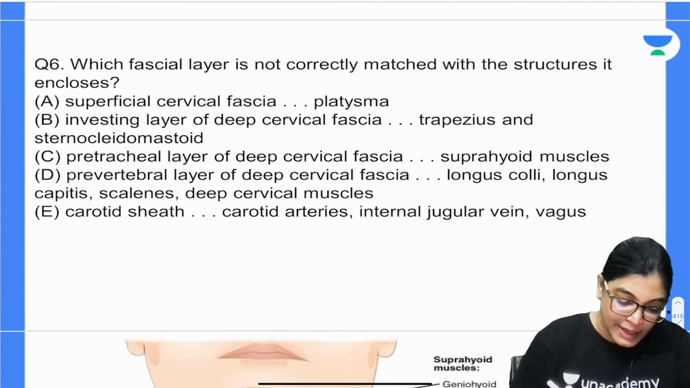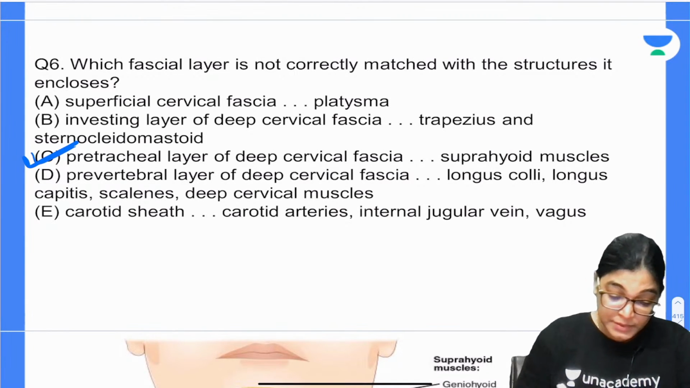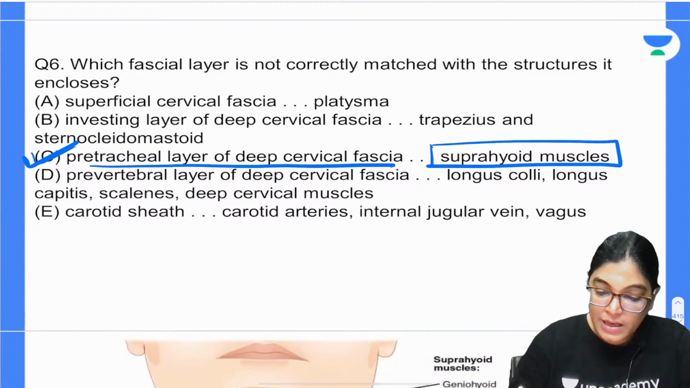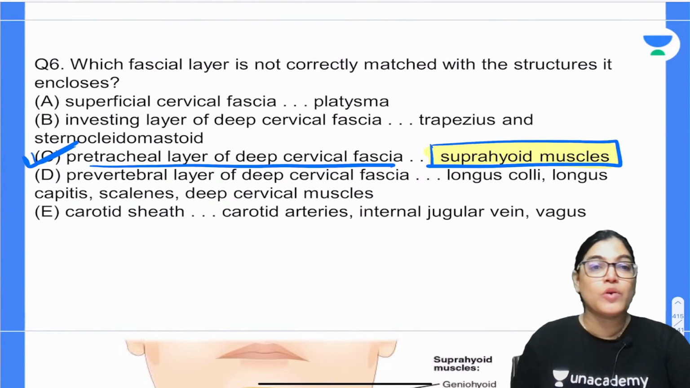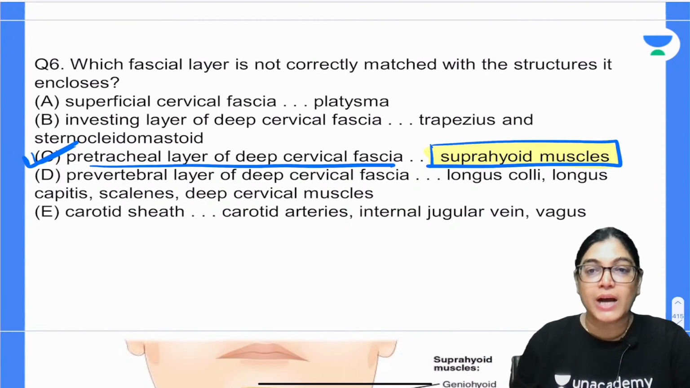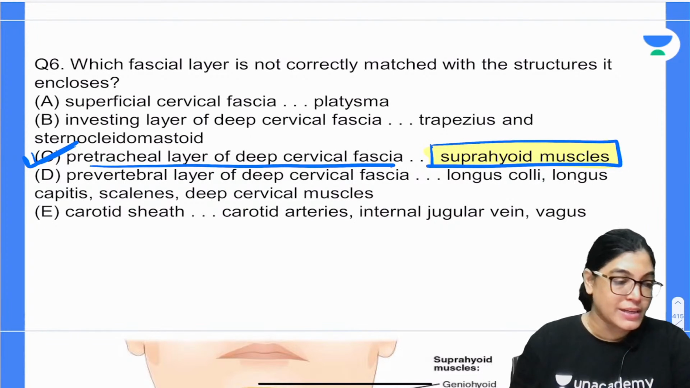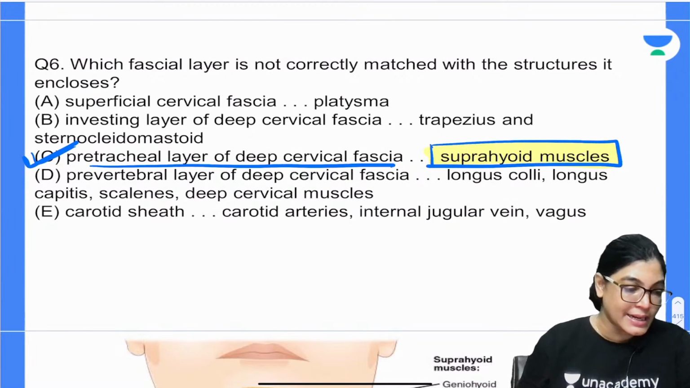So actually the correct answer is given by Mednayer, and C is absolutely the correct answer. The pretracheal layer of deep cervical fascia is enclosing the suprahyoid muscle, but actually the word suprahyoid is wrong. My dear aspirants, what term, if used here, would have been the correct answer? Infrahyoid. It's not the suprahyoid, it's the infrahyoid muscle which the pretracheal layer of deep cervical fascia is enclosing. So the suprahyoid muscle mentioned here is the wrong one. So we have C as the correct answer.